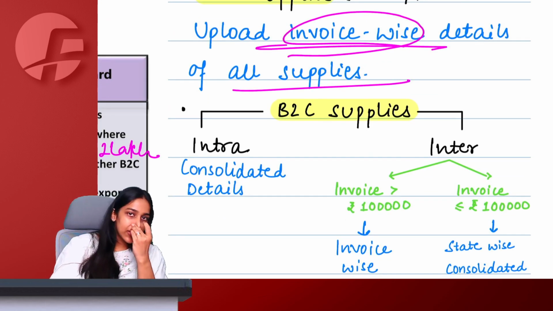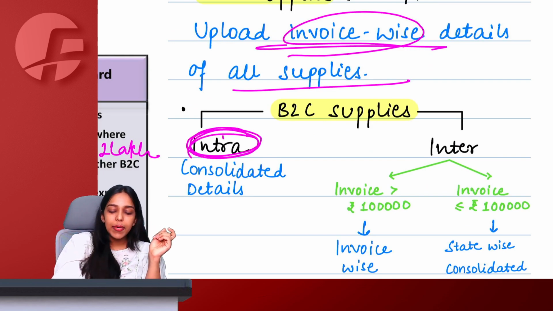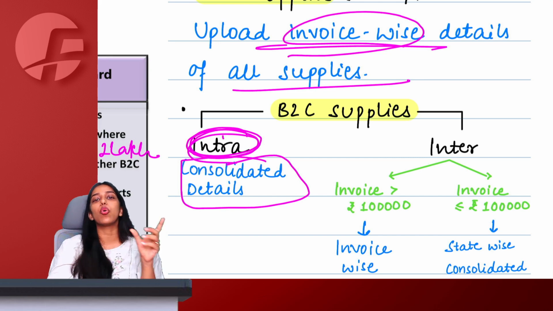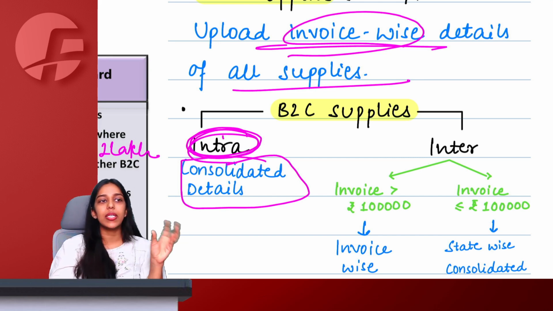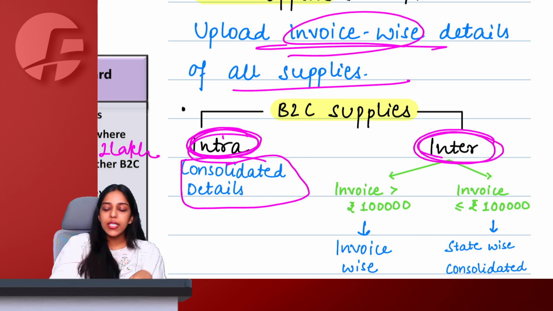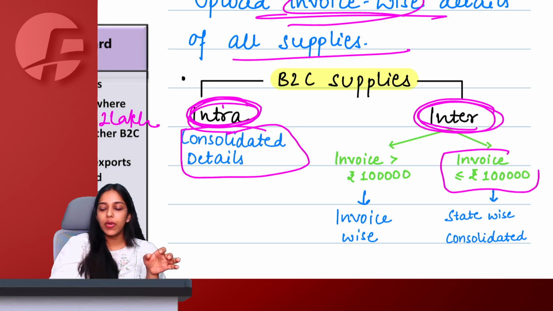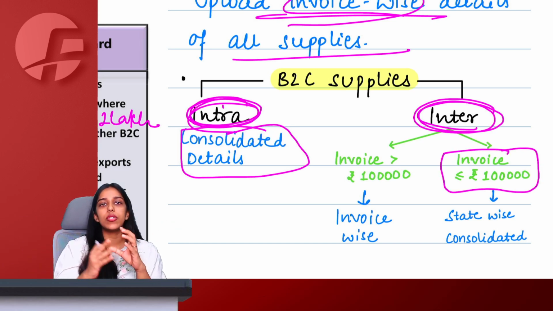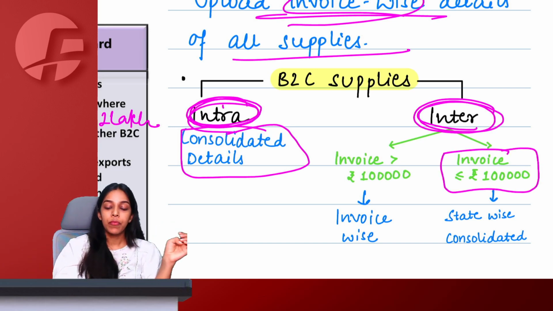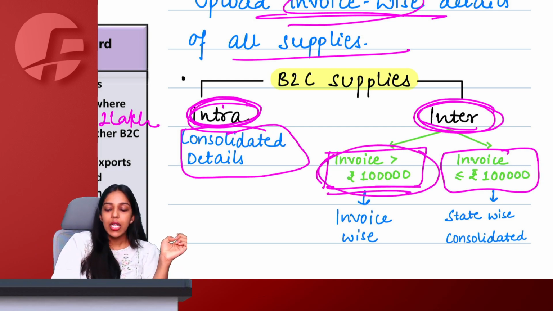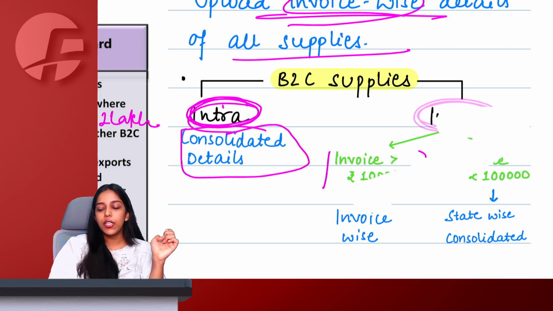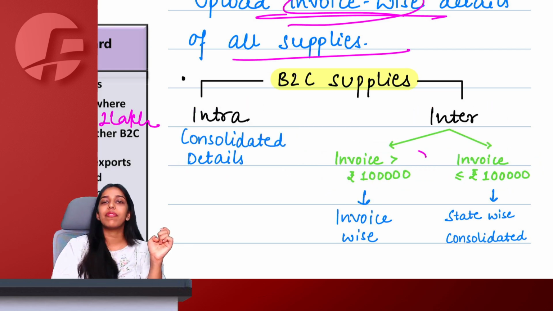But for B2C supplies, all the intra-state B2C supply, you can consolidate and give a total figure that in this entire month, in this state, we have made this total sale. And for interstate supplies, if the invoices are up to 1 lakh rupees, you can club all those invoices state wise. But if any particular invoice is greater than 1 lakh rupees, then you have to declare it separately while filing GSTR 1.